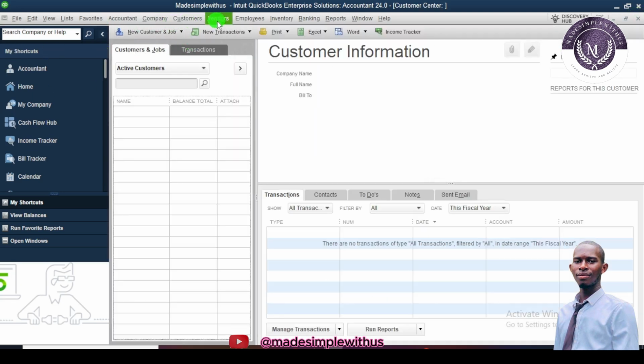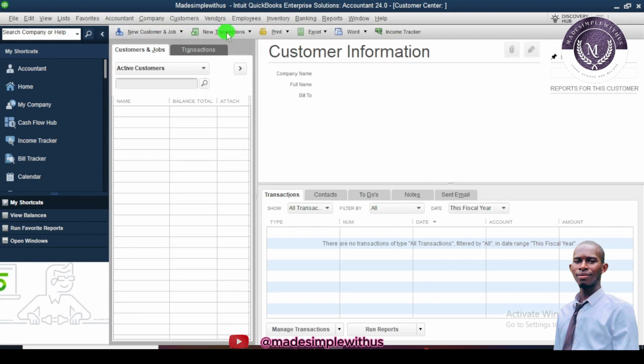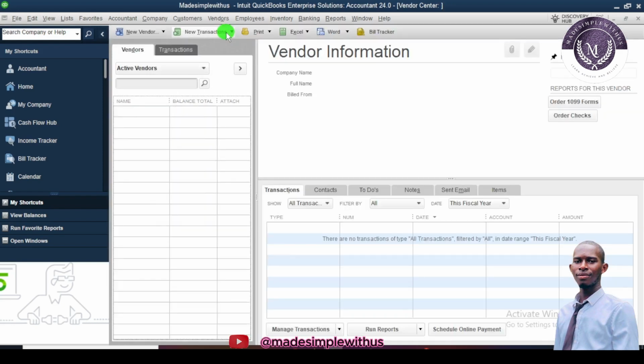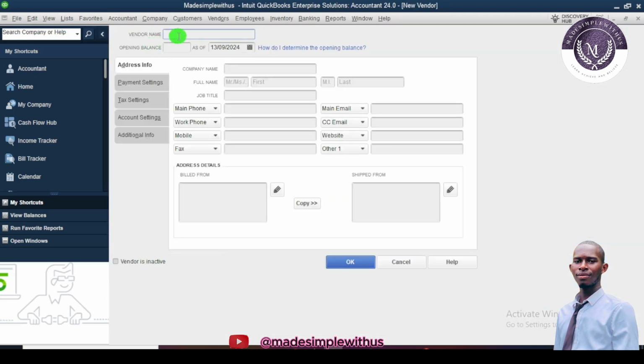And let's move on to vendor, right? So with vendors, we want to know the vendors that we are dealing with. And here also, we are going to add new vendors into the system. That's why in setting up QuickBooks, you need to tell the professional which vendors you are dealing with, so that they will input them in the QuickBooks account. So this is the format of a vendor's account. And also we move on to our employee.